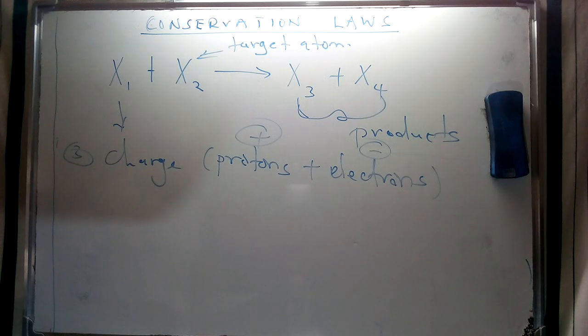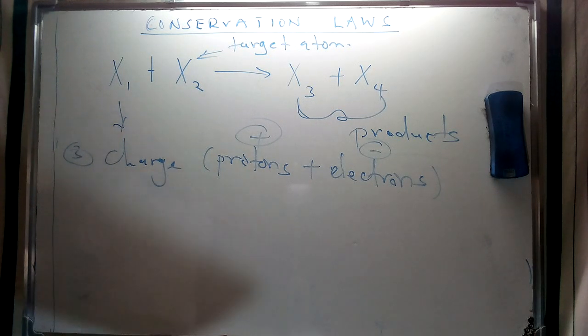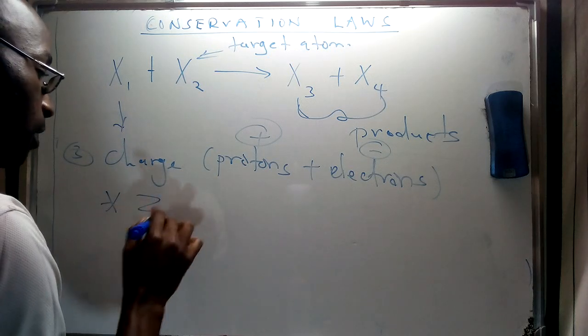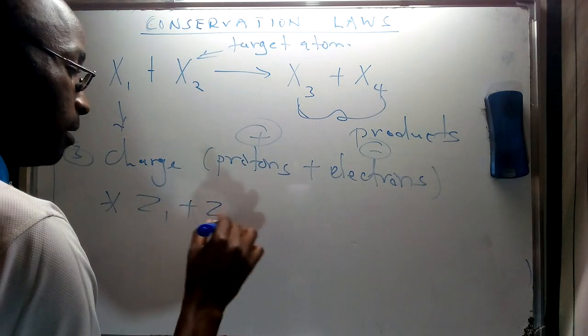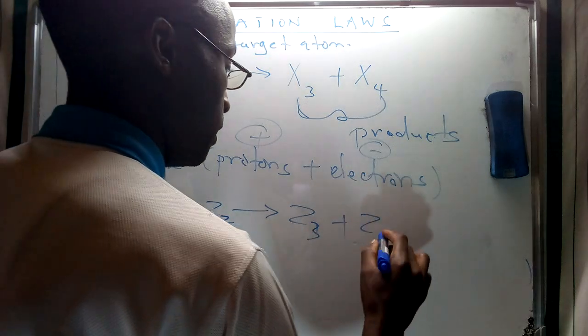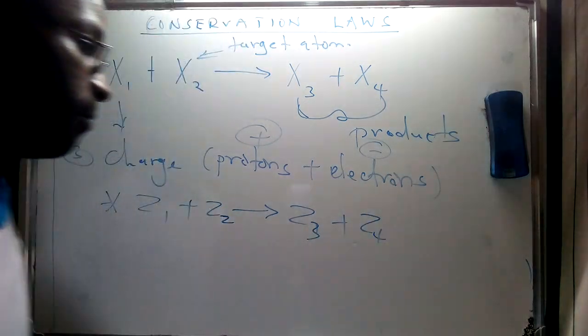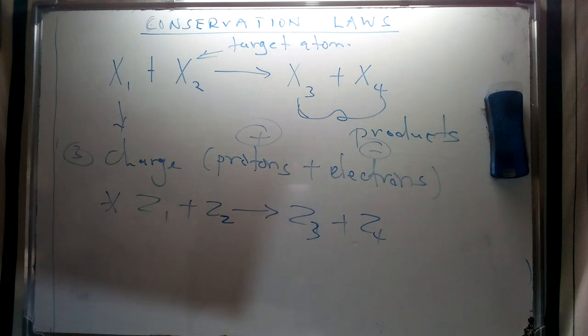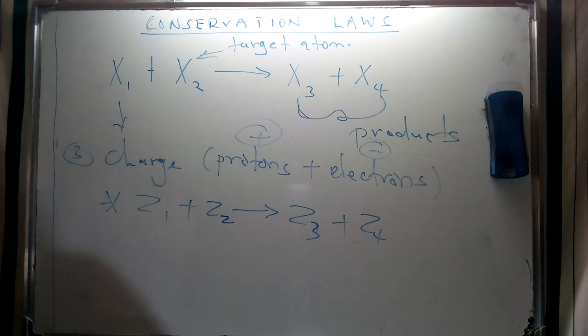So this is going to be conserved, or rather it's going to be constant, and we can give a summary of the conservation of charge using a simple equation like the one we have given for other physical quantities, for the first two, energy and linear momentum. So this is going to be a charge that is given in terms of electron units that we had mentioned earlier.